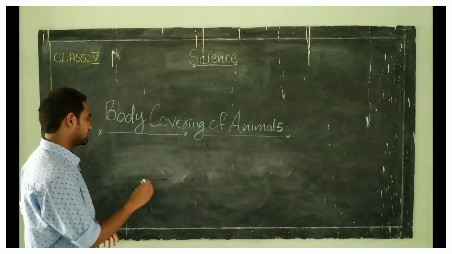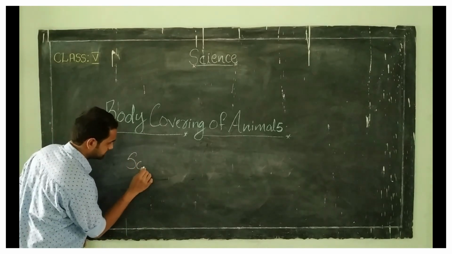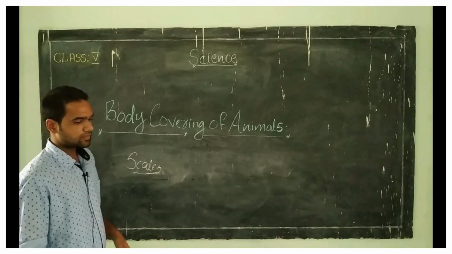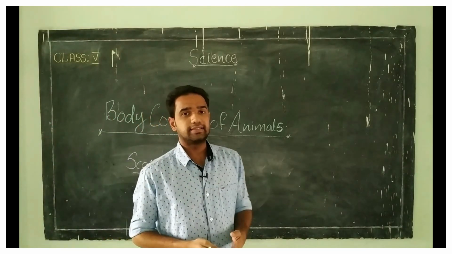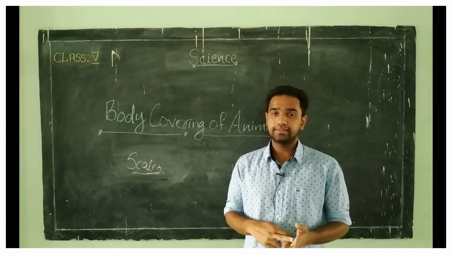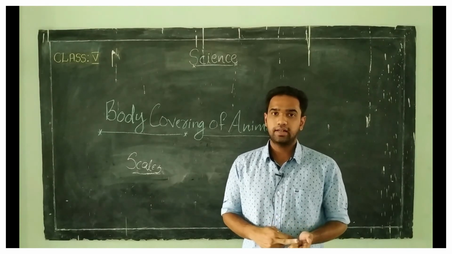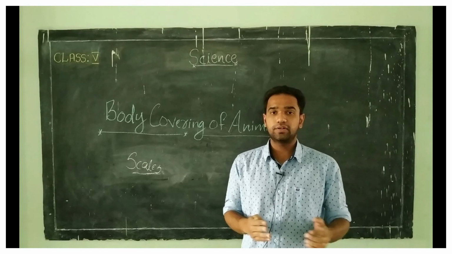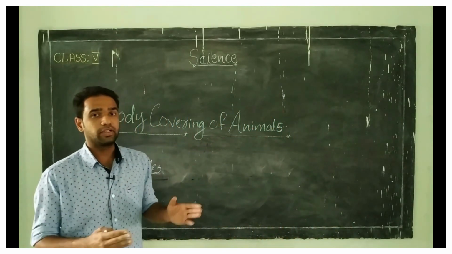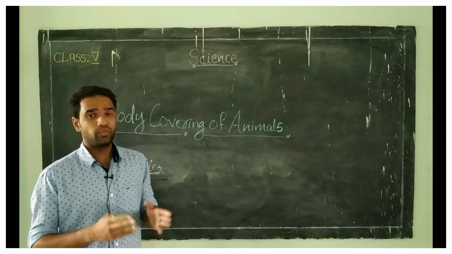Now what about scales? If you have noticed certain animals like snakes, lizard, crocodile and very often fishes, what can you see in common?